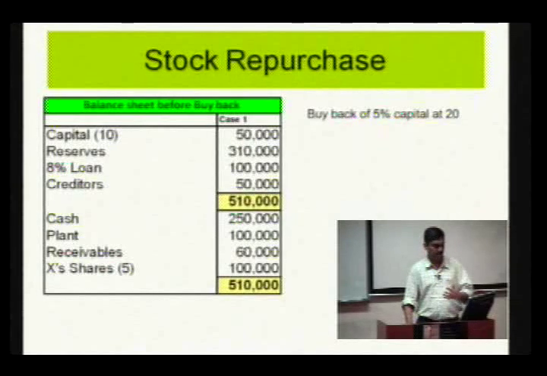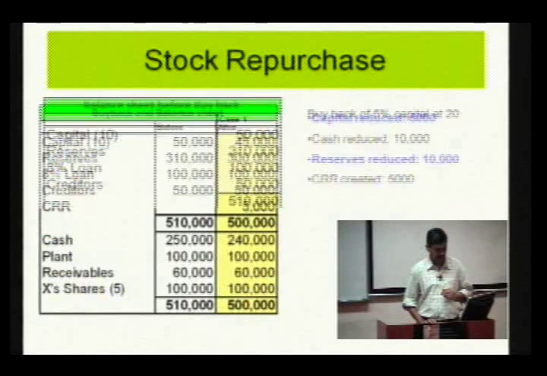I will explain the free reserves bit later on. The company also has huge cash on the balance sheet and is planning to buy back 5% of the capital at the rate of 20. The face value of the share is 10. What will happen to the balance sheet after buyback?